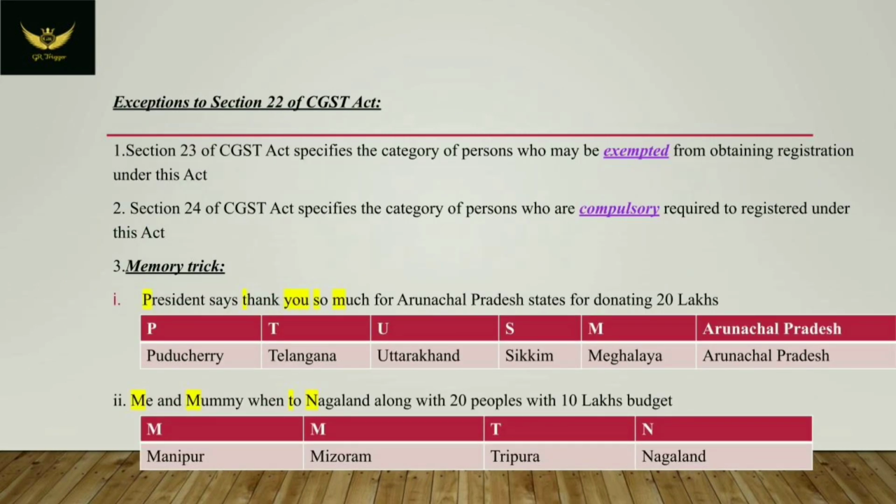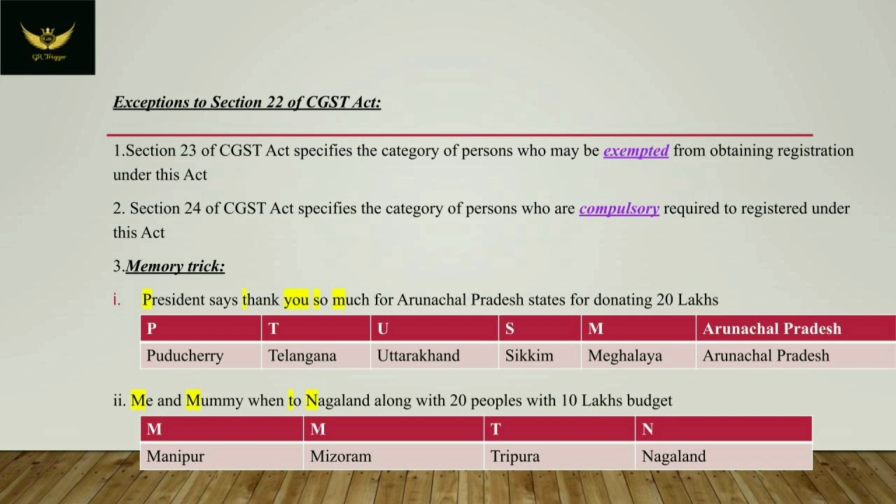Section 22 of CGST Act specifies the persons who are liable for registration. However, we have two exceptions to this section. That is, Section 23 of CGST Act specifies the category of persons who are exempted from taking registration. And Section 24 specifies the persons who are compulsorily required to get registered under GST. So we have to cross-check these two sections in addition to Section 22 in order to determine the persons who are liable to get registered under GST.